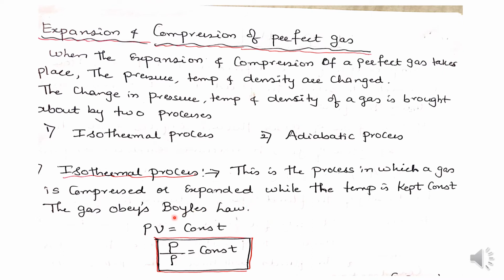Mathematically, Boyle's law is written as P into V equals constant, where V is the specific volume. We already know that specific volume is the reciprocal of the density, that is 1 divided by rho. So we write here P divided by rho equals constant. This is the mathematical equation for the isothermal process, the expansion or compression of a perfect gas.